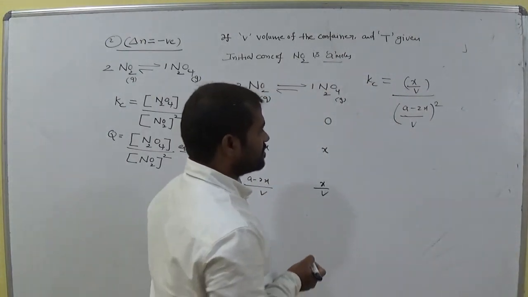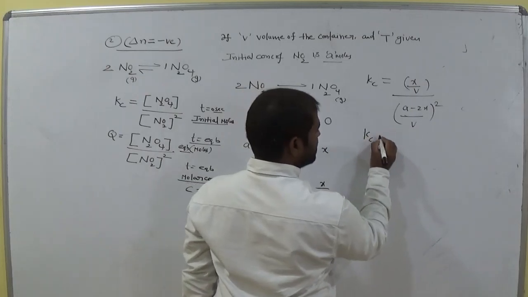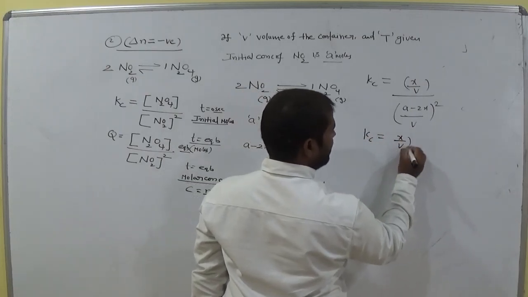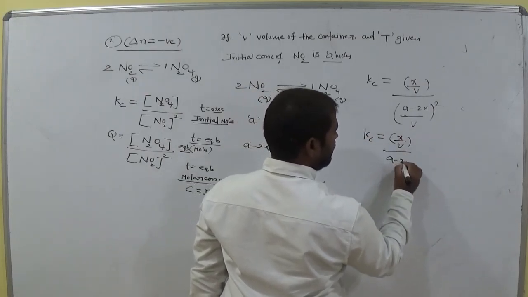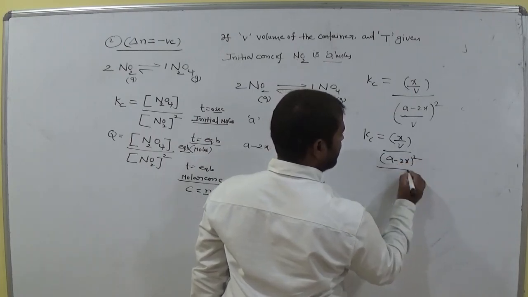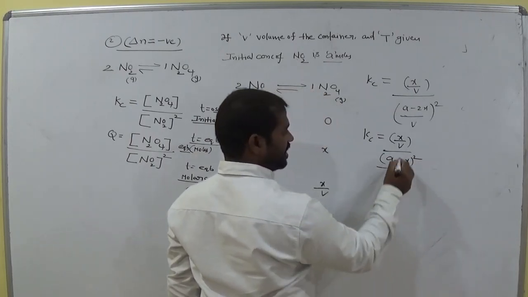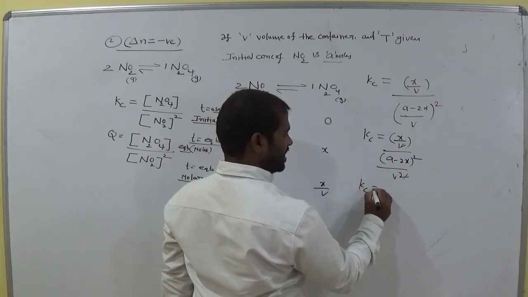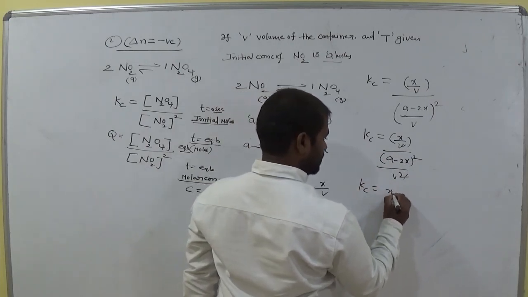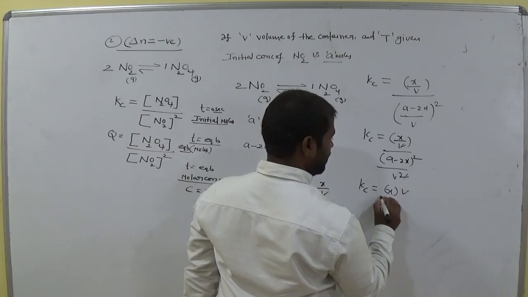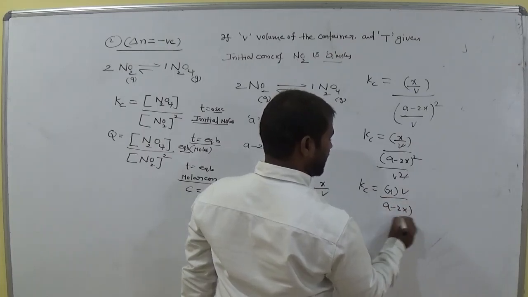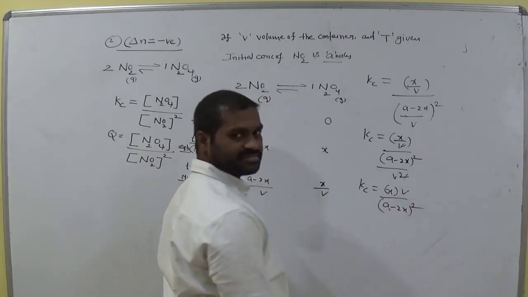Is it clear? So from this, Kc equals (x by V) over ((A minus 2x) whole square by V square). Am I right? So Kc equals x into V by (A minus 2x) whole square. Is it clear?